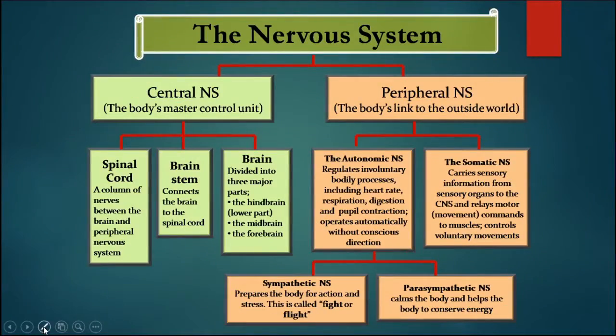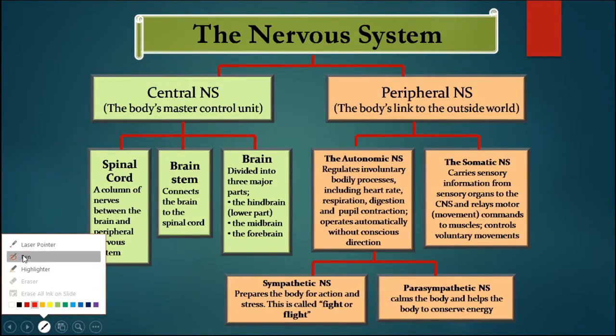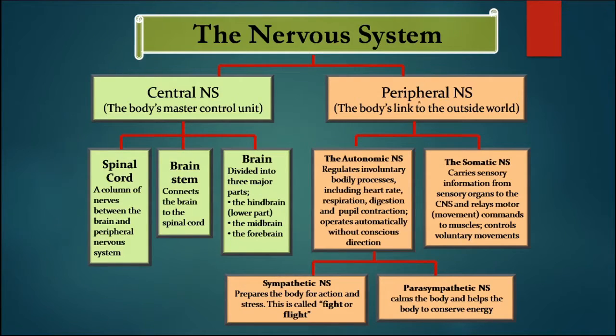In the previous chapter we studied the functioning of the muscle, whereas this chapter involves the nervous system, which can be divided into two parts: the central nervous system, that is brain as well as spinal cord, which are known as the controlling unit, whereas the peripheral nervous system links the body to the outside world.